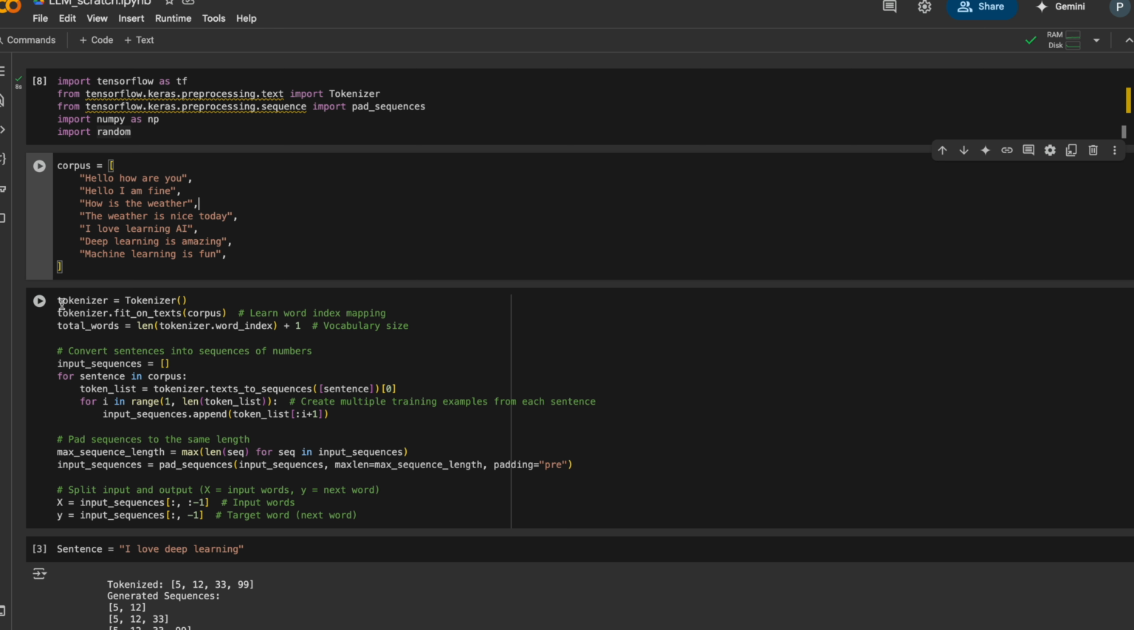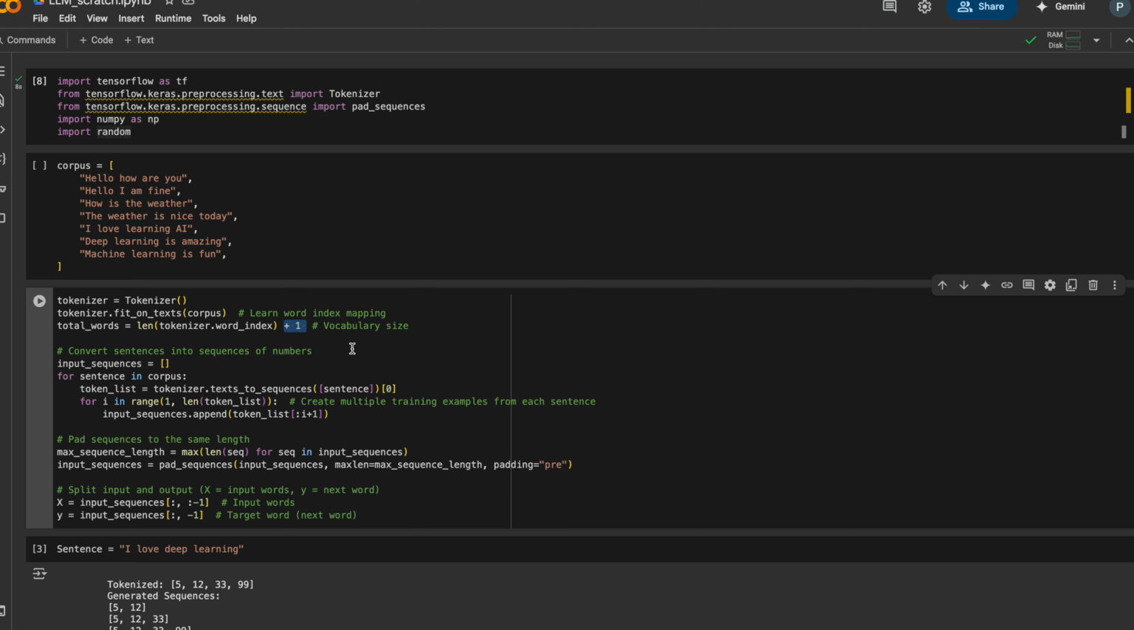Let's start with tokenizing the corpus. This is for pre-processing text data to train a text generation model. I'm using the Keras tokenizer to convert words into unique numerical integers. total_words represents the vocabulary size: all unique words plus 1.